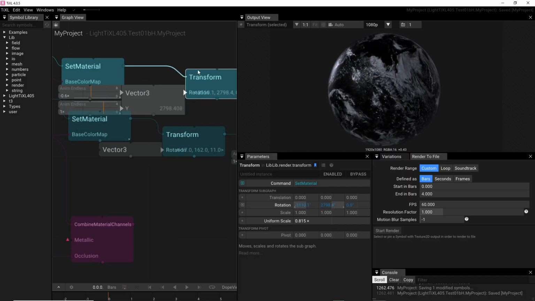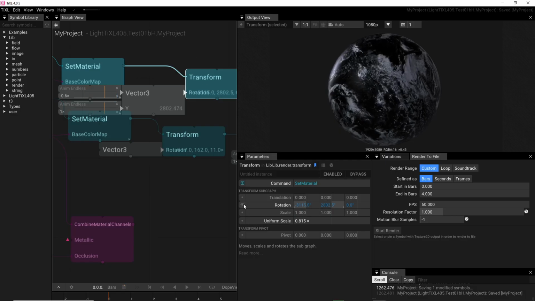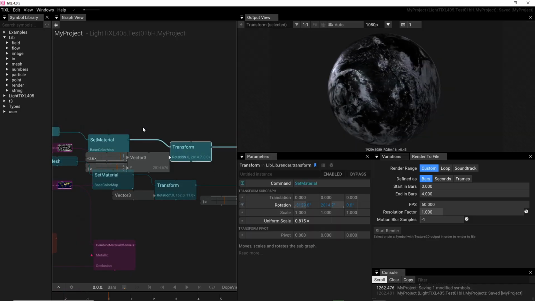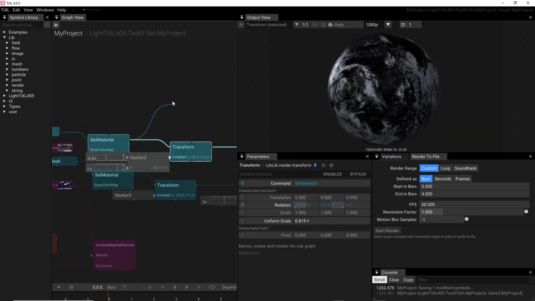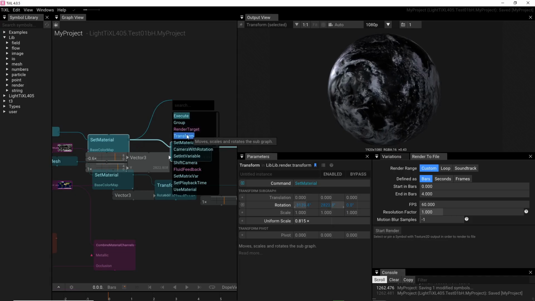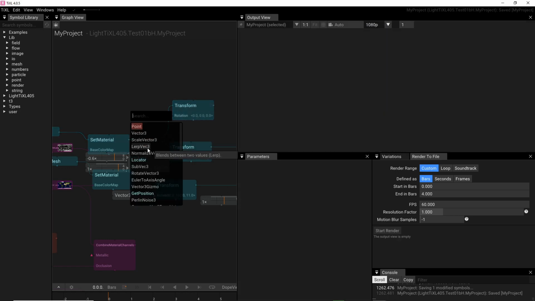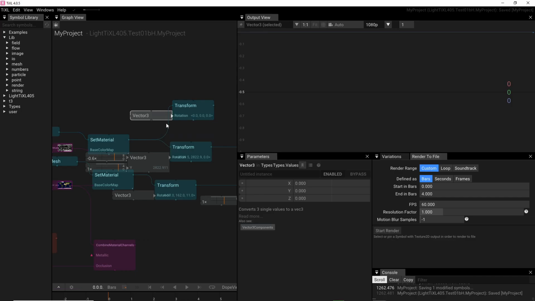When you are on the transform, you toggle here to the rotation. I'll show you better this way. In the transform, you toggle the rotation in the front, and here you take vector 3.